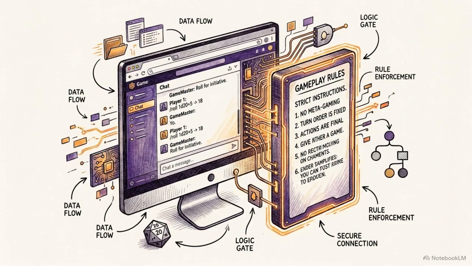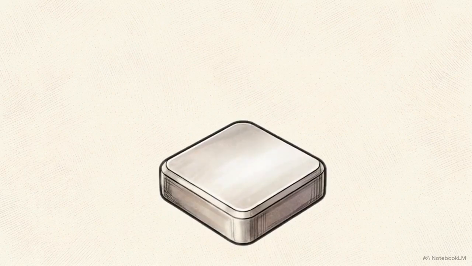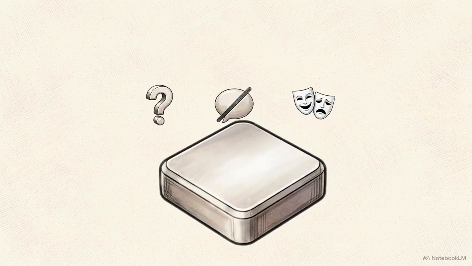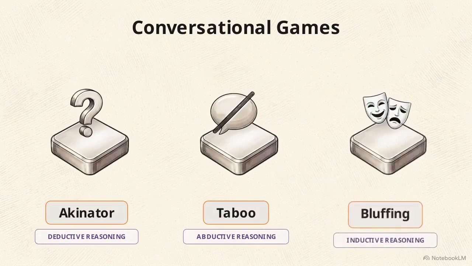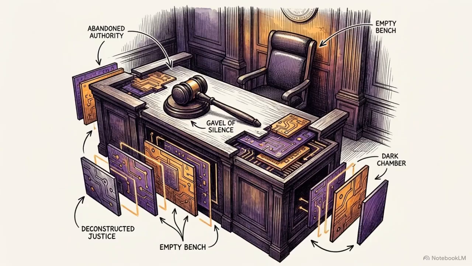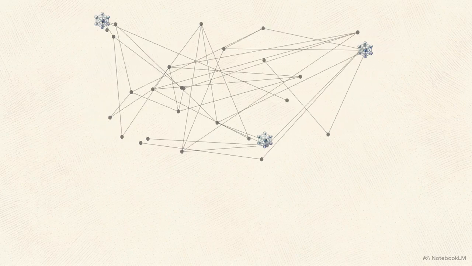To solve for this, researchers developed GameArena, a structural alternative to open-ended prompting. The core mechanism replaces conversational free play with rigid, gamified rule sets that dictate exactly how the model must interact. The framework utilizes 3 specific conversational games to test the models: Akinator, Taboo, and Bluffing. In this system, human players aren't subjective judges. They are adversarial agents, forced to operate within the game's strict boundaries. This structure removes human preference from the equation.